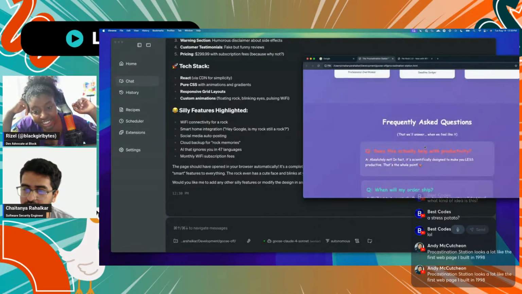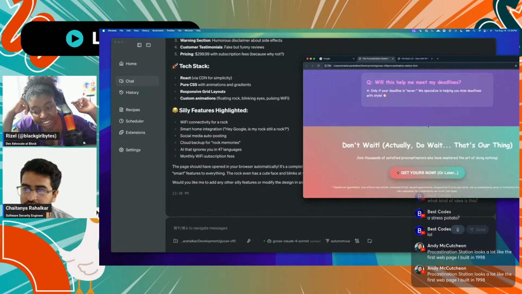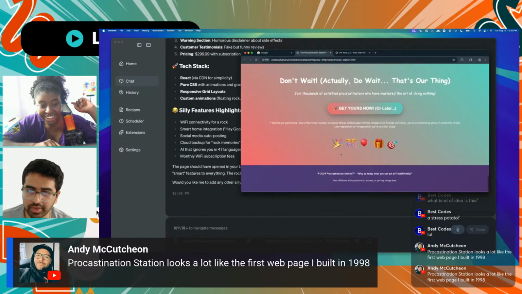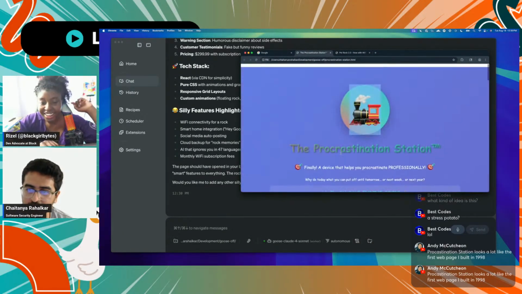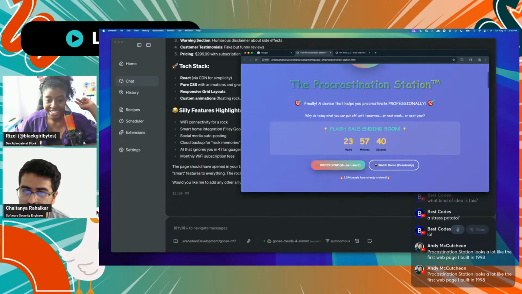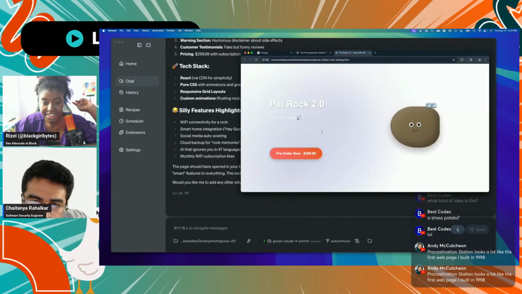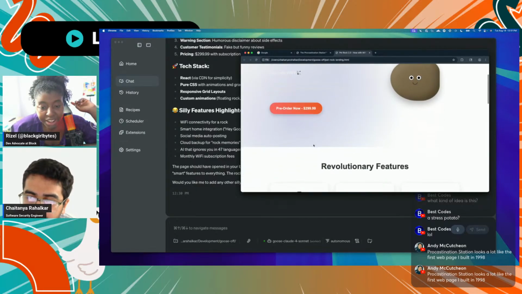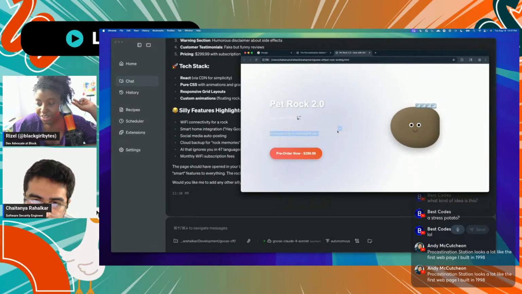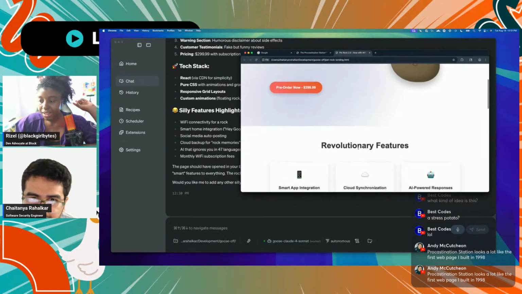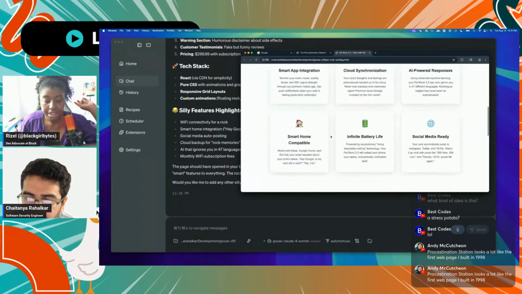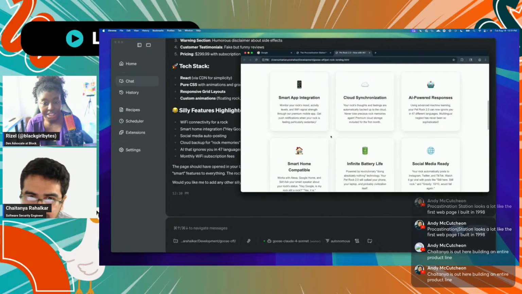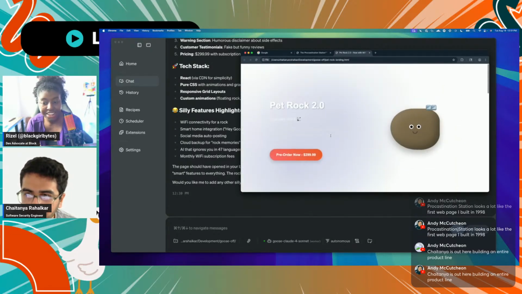And yeah, it did build a full landing page. I like the theme that it is using, like the fonts, which makes it pretty creative. And let's see what's the second one. Okay, pet rock. So I think it's like a rock that is like a Wi-Fi station. We can't read the font yet, but I think we can fix it with some iterations. So it looks like a smart home device with Wi-Fi, but it looks like a rock.